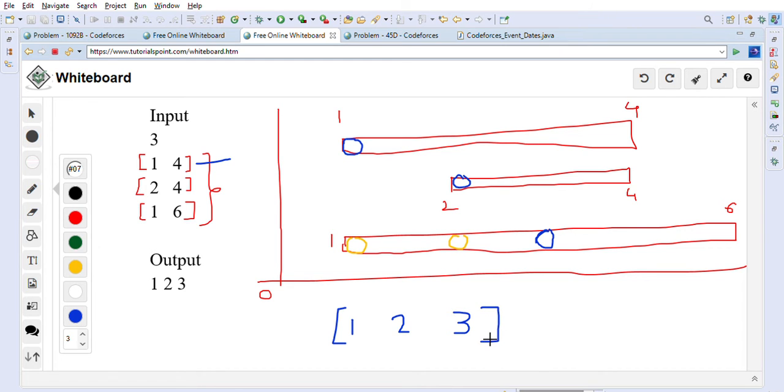So this is the way we can go through these segments, and we will find out unique dates when the event could have occurred. There can be multiple answers for this, but this is the way we are going to solve it. One other possible answer, for example, for this one can be 4 to 3, right? 4 to 3 is also another possible answer. So there can be multiple answers, and we have to give any one of them. So our approach will be like this, and we'll just output like this. Let's go ahead and take a look at the code so you will understand more.